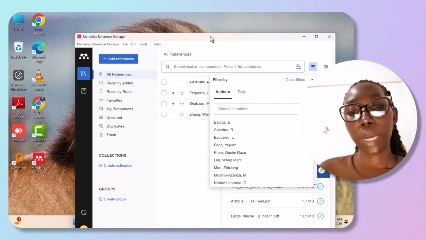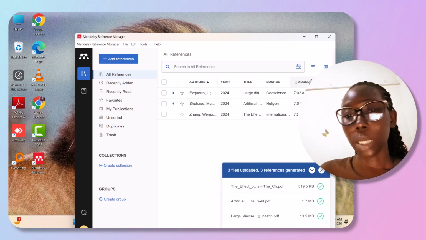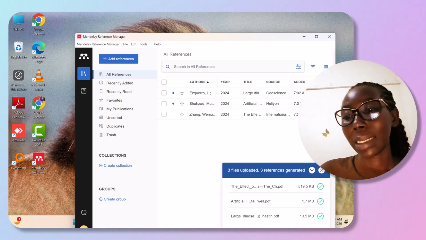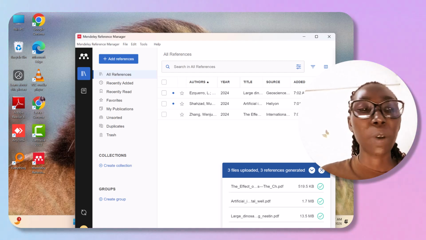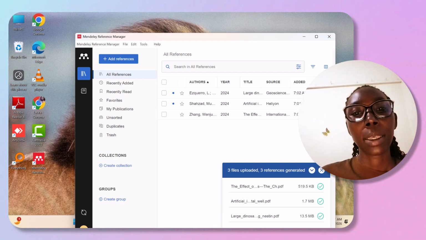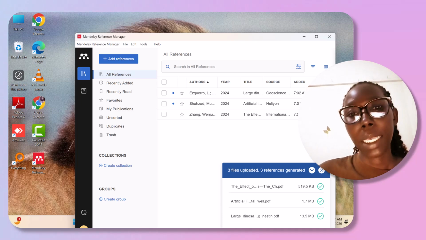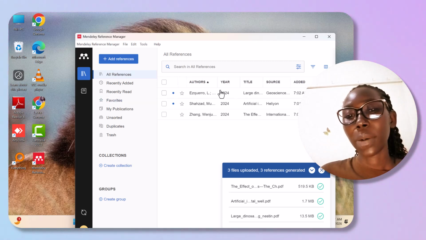I hope this video has given us how to download. I hope one has learned how to download Mendeley, how to open an account or create an account on Mendeley. Yes, and how to use it. As you can see, it's very important. It organizes your work with the author, the year, the title, the sources, and cites for your references.